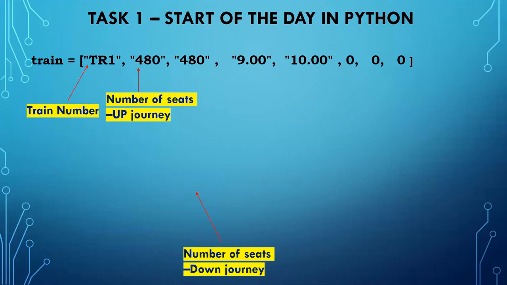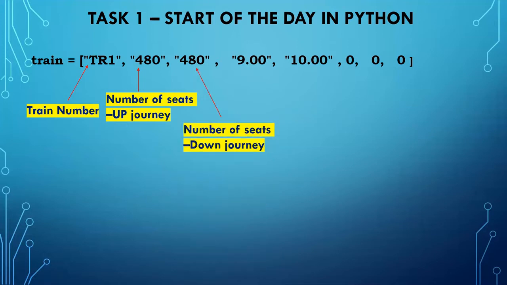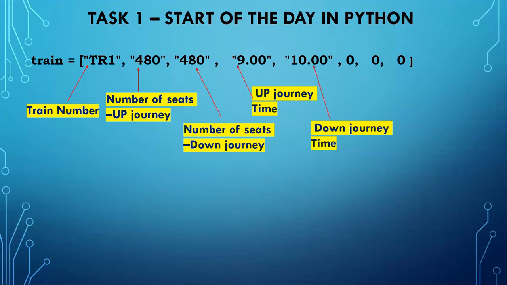The second is the number of seats for the down journey, and the time train 1 starts, 9 o'clock, and returning 10. And next, these zeros I initialize right now, to store how much money is earned for the journey up, how much money is earned for the down journey, and last, the total earned. Like this, it is for train 1.